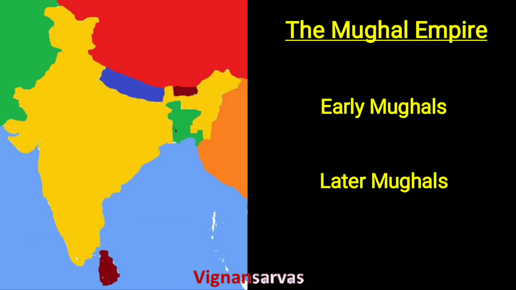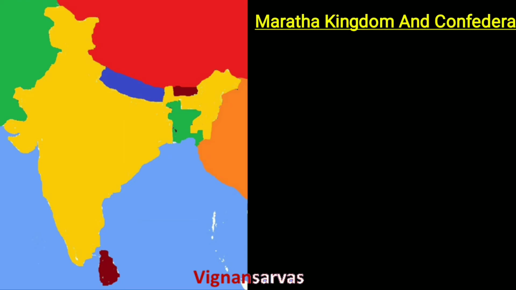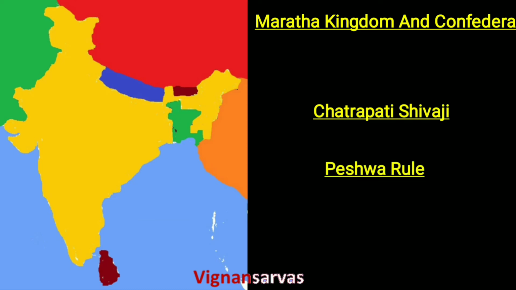Okay, during the Mughal period, the Marathas came into prominence. Also in this time, the Marathas under the ruler Chhatrapati Shivaji became powerful in Central India, particularly in the Maharashtra region. After the death of Shivaji, the Peshwas became prominent and started the Peshwa rule. In the Peshwas' time, the Maratha kingdom divided into different confederacies and groups. Okay, this is about the medieval period.